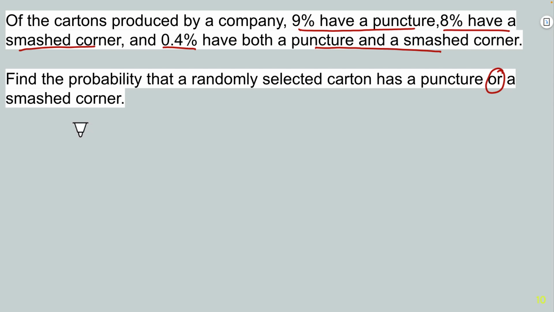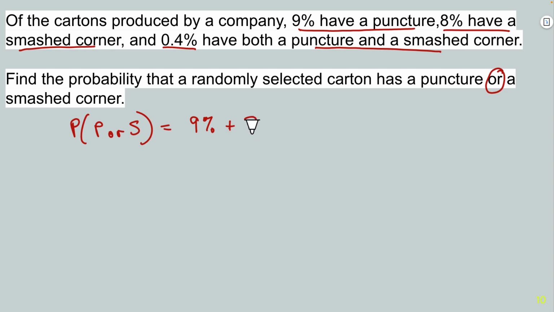So this 'or' probability, remember, that's an addition. One way to think of this is the probability of a puncture or a smashed corner. We could just use these percentages. There's 9% that have a puncture. You could turn it into a decimal, that'd be okay too.